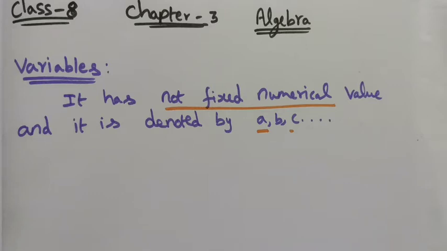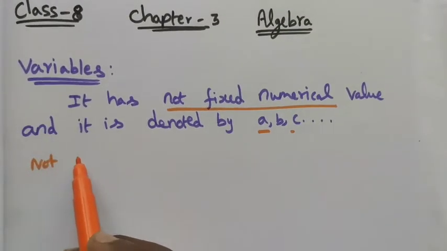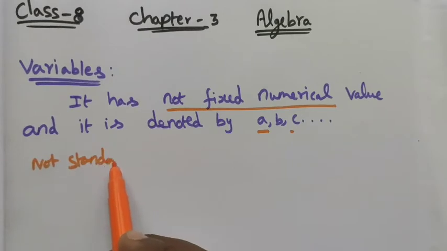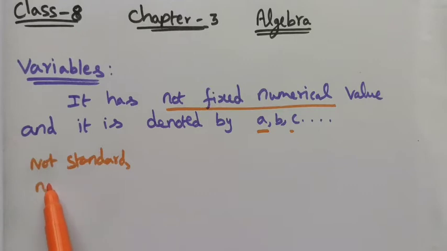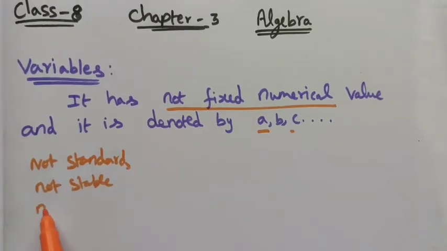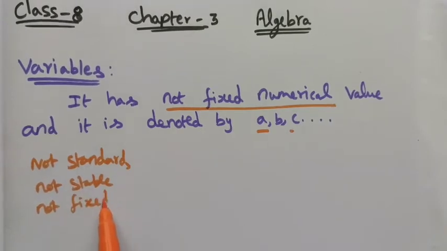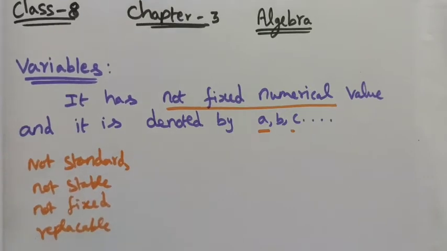We can use different words to explain this. Let's see: not standard. The variable is not standard and not stable. It will be changed. Not fixed, replaceable. By this we can use many words to explain the variables.